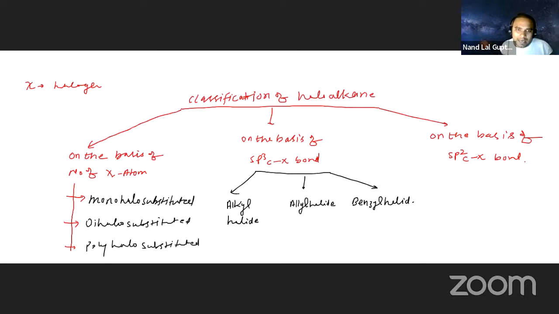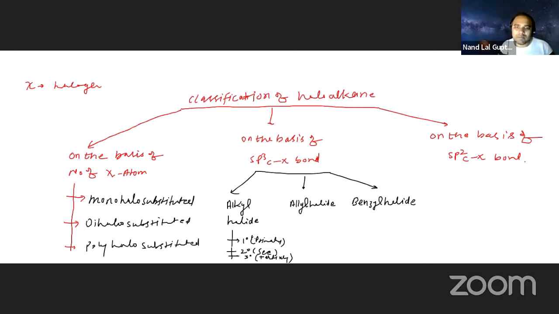Now, alkyl halide is also of three types: 1 degree, 2 degree, and 3 degree alkyl halide. These are also called primary, secondary, and tertiary. You need to keep that in mind.